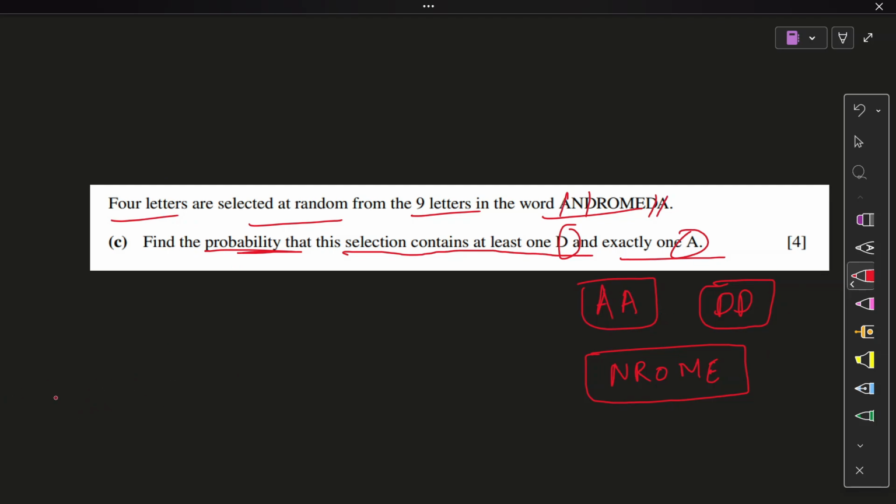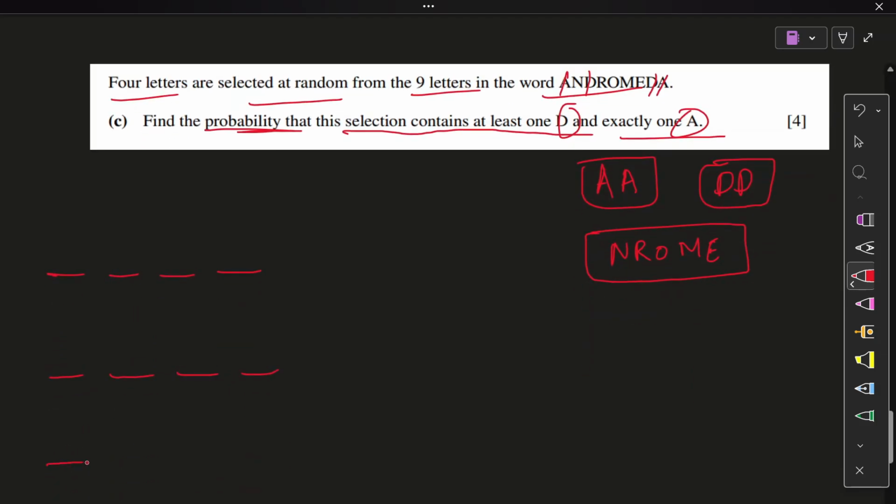Now, 4 letters are selected, so let's start making the cases. This was the first step of possible selections, right? Now let's start making the cases. 1, 2, 3, 4. So first case, at least 1D, that means greater than or equal to 1D, and exactly 1A. So every case must have an A, and at least 1D would mean 1D has to be part of it always. So 1 or greater, right? 1 is being considered here, greater is being considered here. I cannot go for 0. So there will be no further cases, 2 cases only.